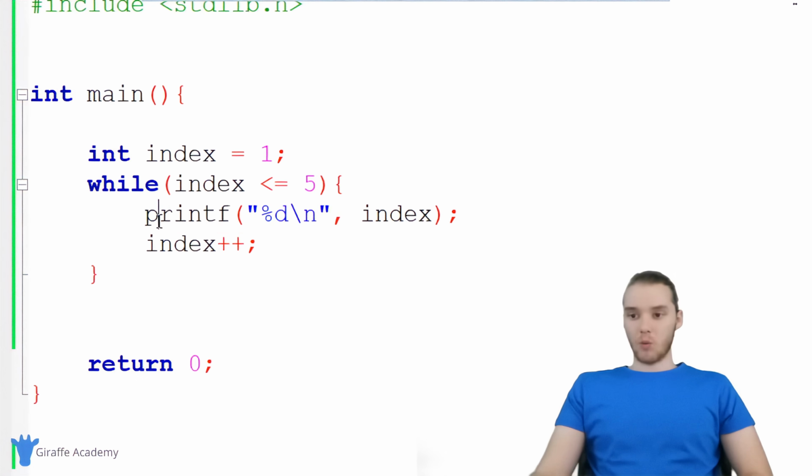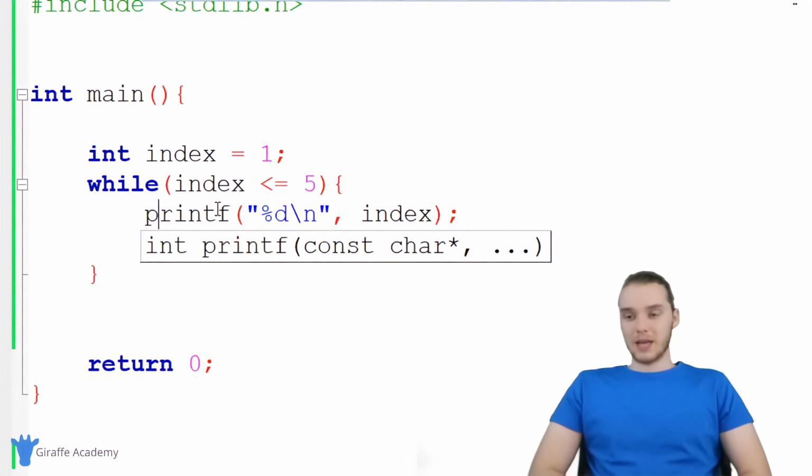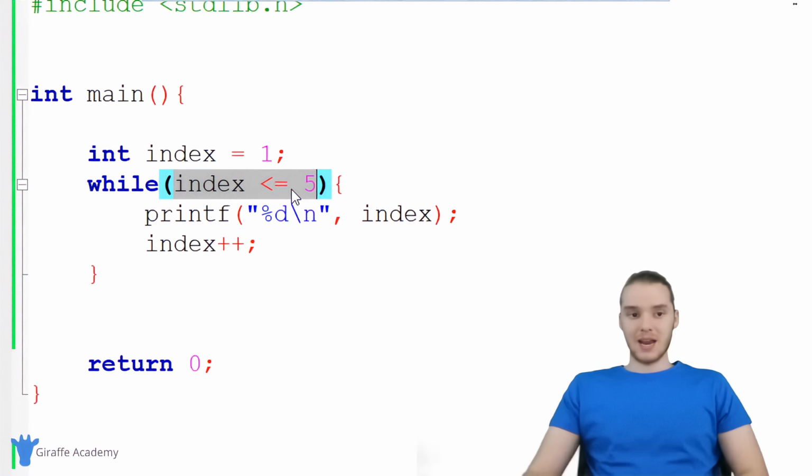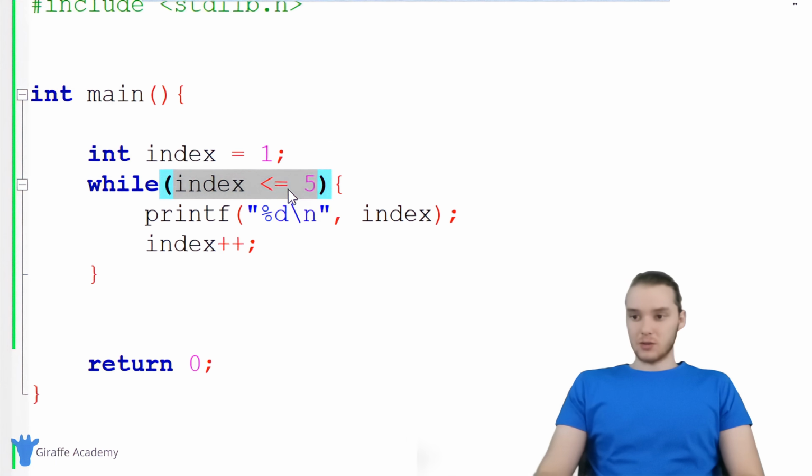I also do want to point out one thing that you might want to watch out for, which is called an infinite loop. And an infinite loop is a situation where this condition up here never becomes false. So this condition will just always stay true. And there's certain circumstances where you're going to want to use something like an infinite loop, but in a lot of circumstances, you're not going to want to go anywhere near something like that. So let me just demonstrate so you guys can see.